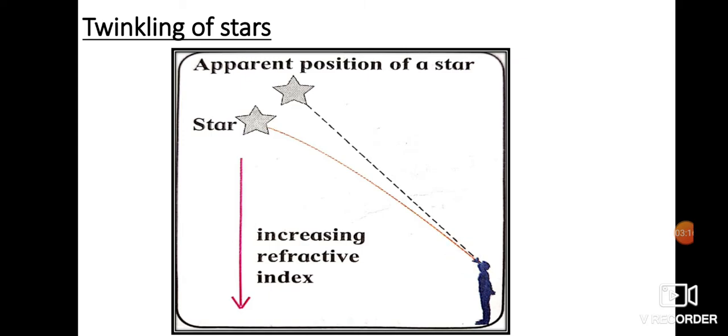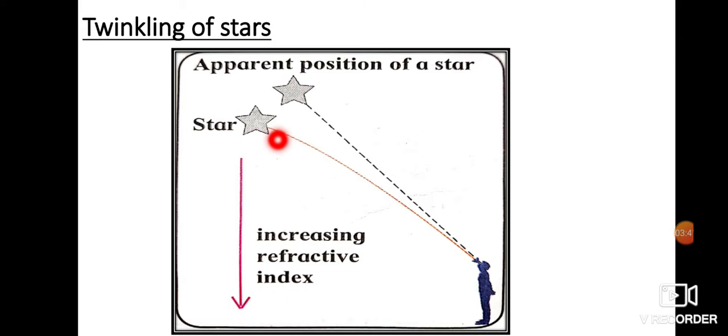At the same time, we can say that the refractive index also increases. So when starlight travels from a rarer medium to a denser medium, it constantly bends towards the normal. We learned in the first video that when light travels from a rarer medium to a denser medium, it bends towards the normal.